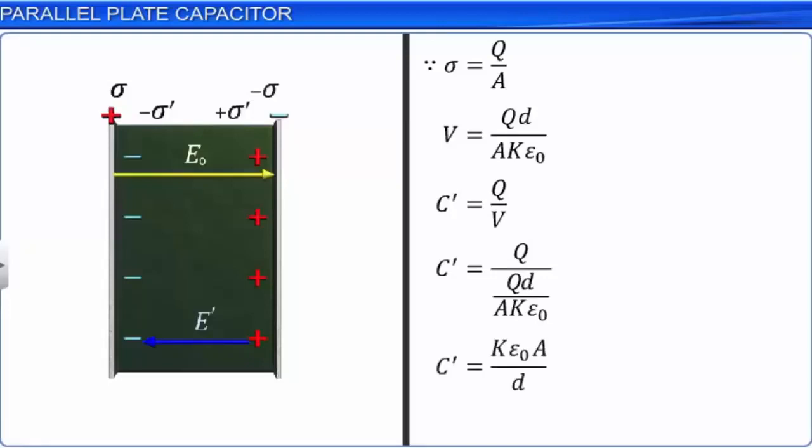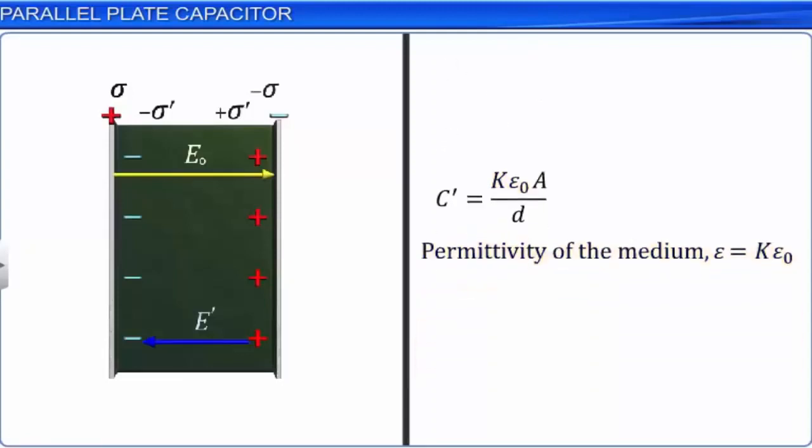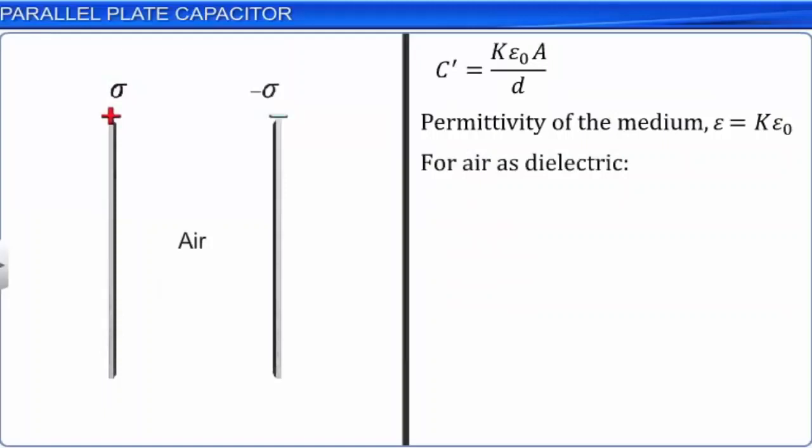Here, the value of K epsilon naught is called epsilon, where epsilon is called the permittivity of the medium. For air, the dielectric constant K is equal to 1.